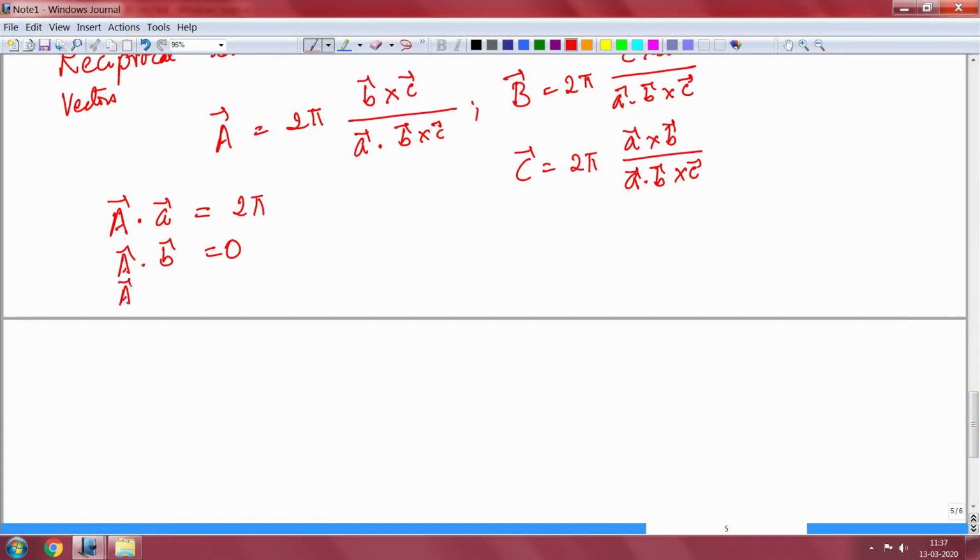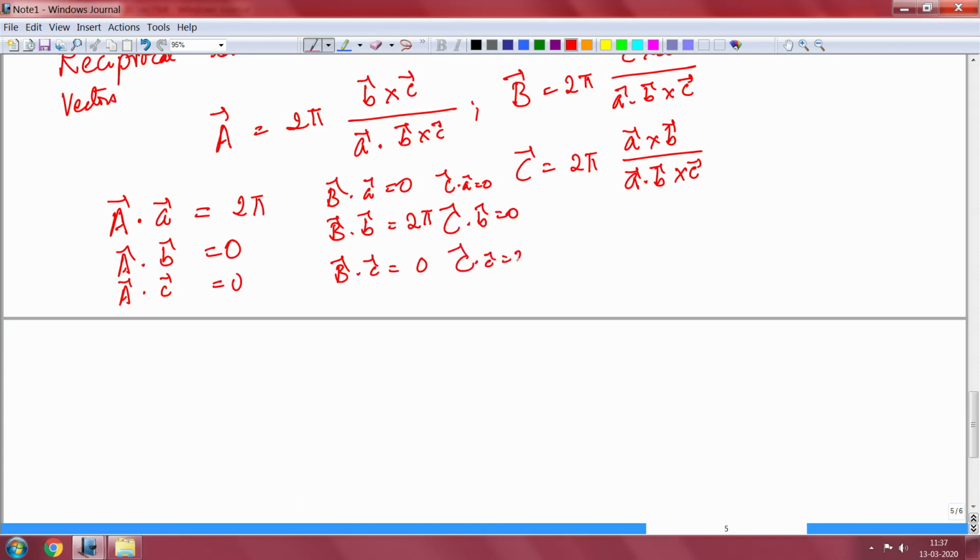and A dot C equal to 0, and similarly B dot A equal to 0, B dot B equal to 2 pi, and B dot C is equal to 0, and C dot A equal to 0, C dot B equal to 0, C dot C is equal to 2 pi.